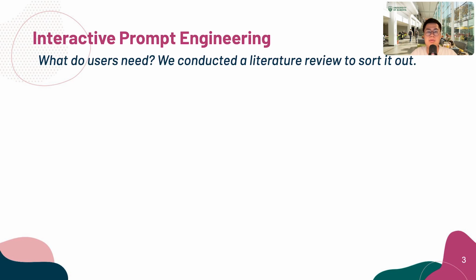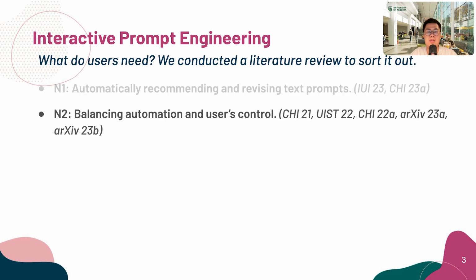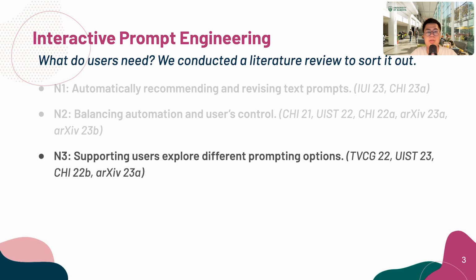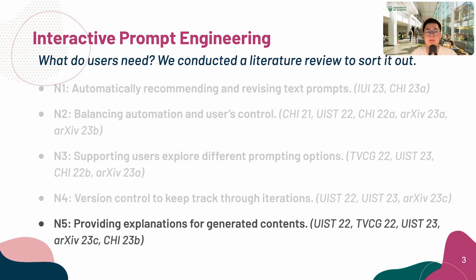In summary, we found that, first, the system needs to automatically comment and revise text prompts. Second, the system needs to balance automation and the user's control. Third, the system needs to support users in exploring different prompting options. Fourth, the system needs to have version control to help users keep track through iteration. And finally, the users wish to have model explanation for those AI-generated contents.